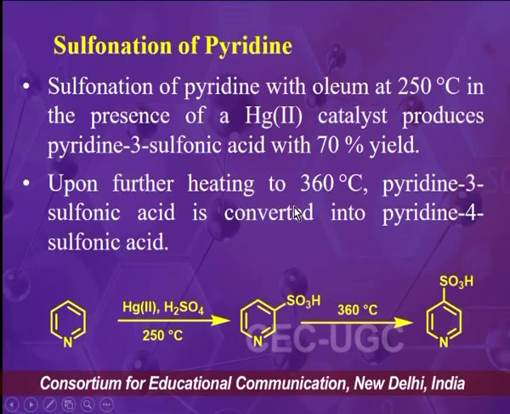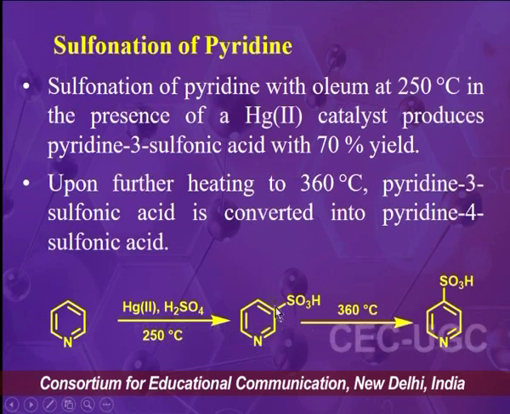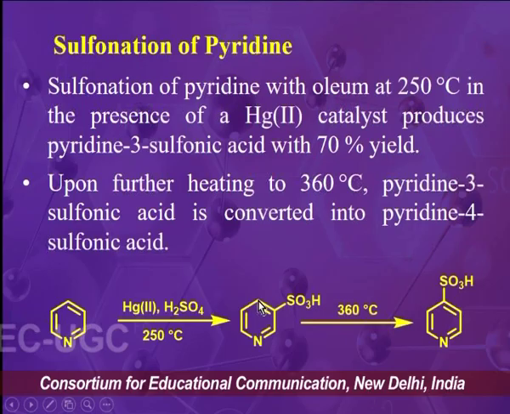Then the sulfonation of pyridine is also feasible by using sulfuric acid and mercury salt at around 250 degrees Celsius. So when we react pyridine with sulfuric acid at 250 degrees Celsius in the presence of mercury salt, there will be formation of pyridine 3-sulfonic acid. And when we increase the temperature to 360 degrees Celsius, this pyridine 3-sulfonic acid will be converted into pyridine 4-sulfonic acid.